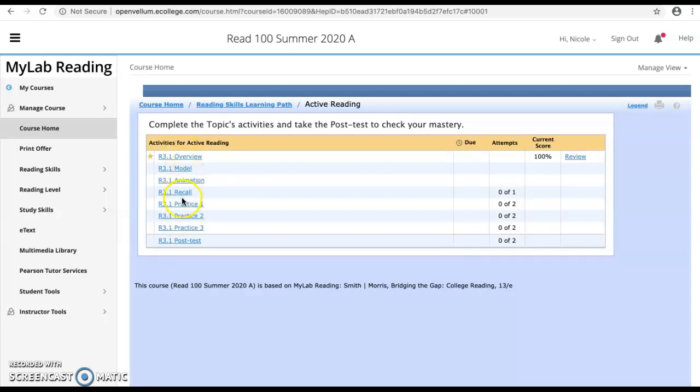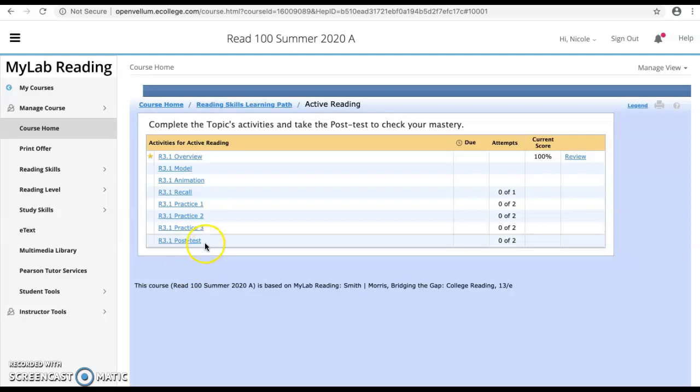After you do all of this work, you'll get down to the post-test, and this is your quiz for the module. This is the score that goes in the grade book right here. And again, you have 2 attempts to do this, so you can try it twice, and I will always keep your highest score. It's really important to remember that all of the work in the module has to be completed before you take the post-test, and the post-test has to be finished by Sunday night of the week assigned.